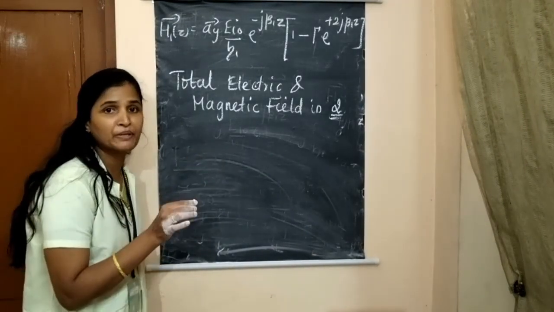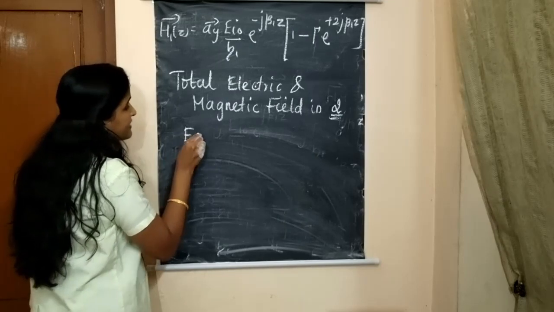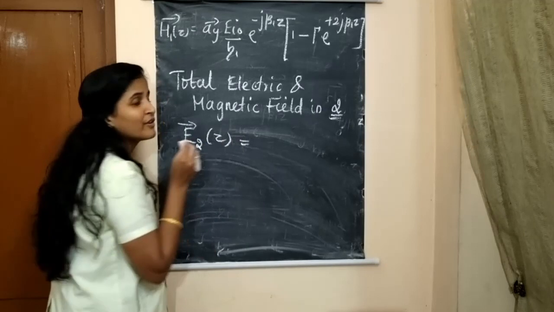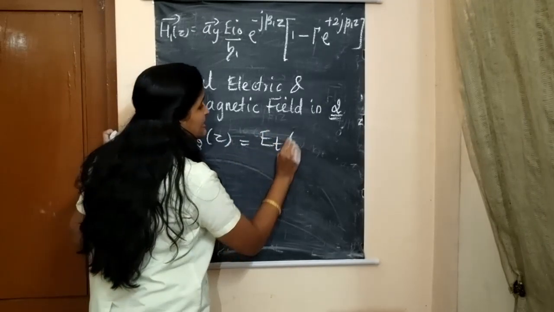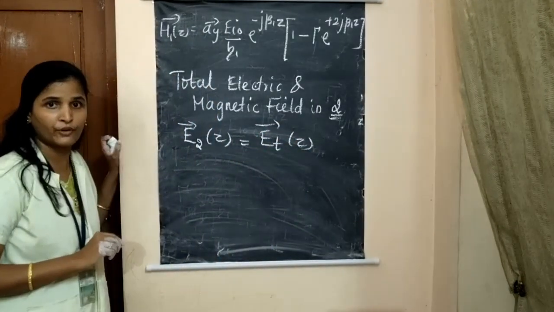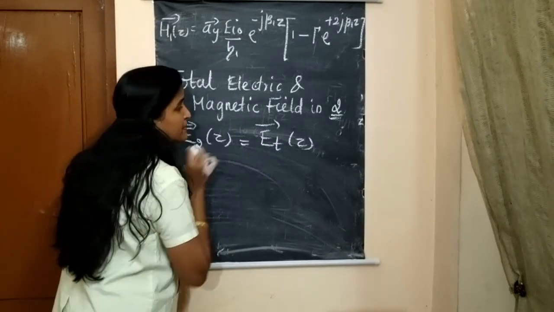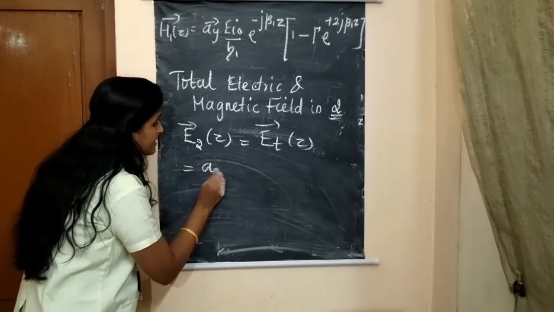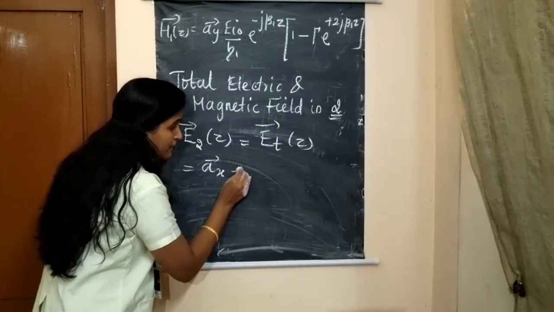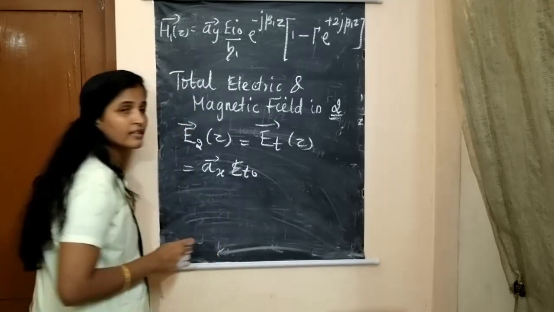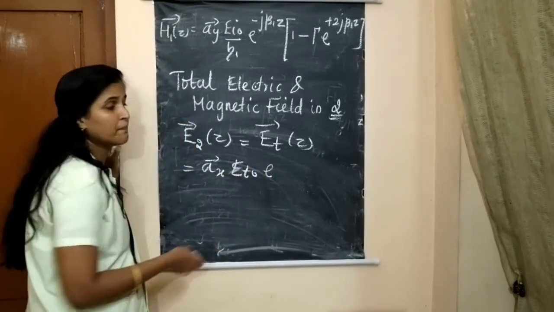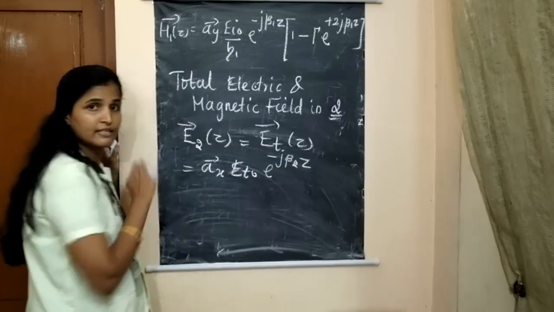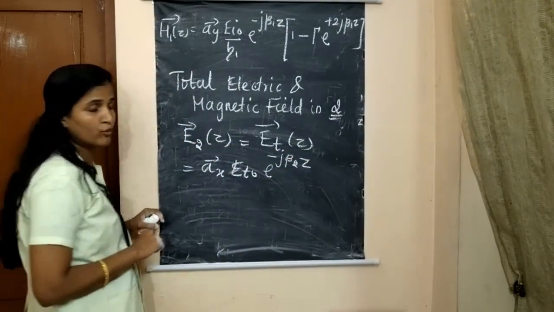Only the transmitted wave. So if I write the total electric field in medium 2, what we get is the transmitted wave alone. You just write the transmitted wave equation that we derived previously. What is that? It is a_x E_t0 into e^(-jβ2z). That we have derived before, right?